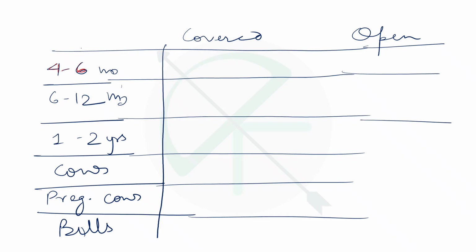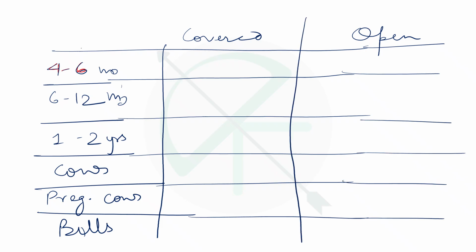For the covered shed or standing area we will give different space requirements, and for open area different ones. For 4 to 6 months, and all of these are in meter square, remember, it is 0.8 to 1.